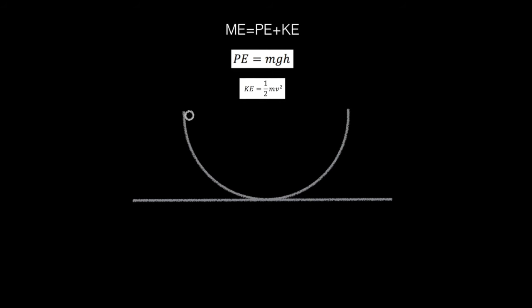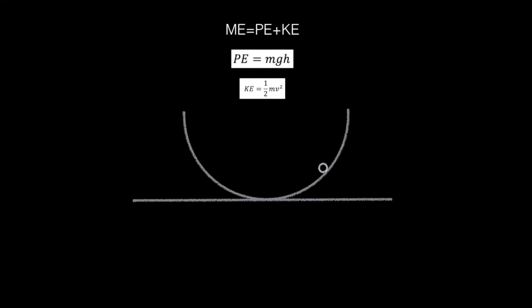On the arc, when the ball is at the highest point, you have the highest potential energy, but you do not have kinetic energy because the ball is not moving. However, at the midpoint, the potential energy decreased because the height decreased, and kinetic energy increased because you have speed or velocity. And at the lowest point, there's no potential energy because there's no height, and kinetic energy will be the highest, because the velocity is the highest at the lowest point.